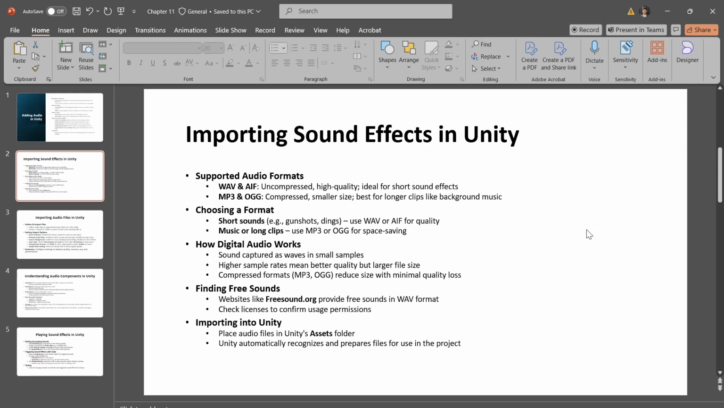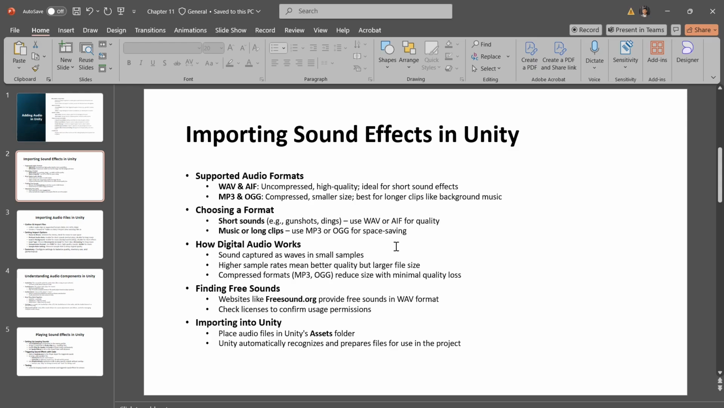So which format should you choose for short sound effects like gunshot or click sounds? It's best to use WAV or AIF, since these sounds are short. They won't take up much space.